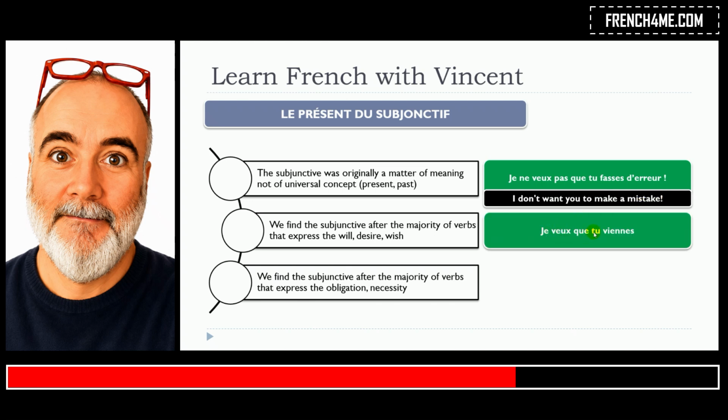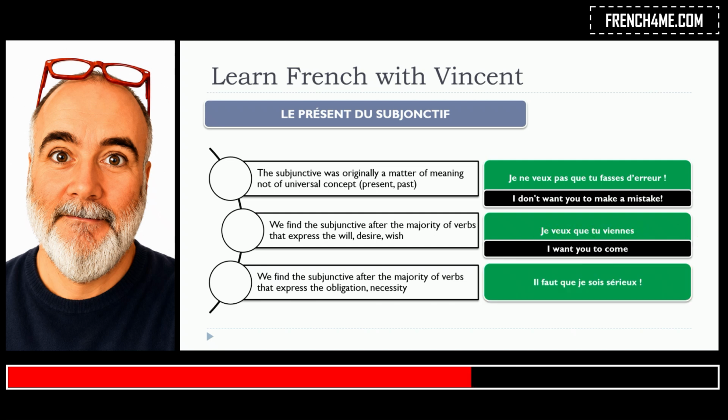Je veux que tu viennes. So in that situation, as you can see, the verb vouloir, je veux que, well, that will express the will, as we saw, the desire, the wish. So in that situation, you will have to put after the que, your verb will be in the subjunctive. This is the verb venir, tu viennes. Je veux que tu viennes.